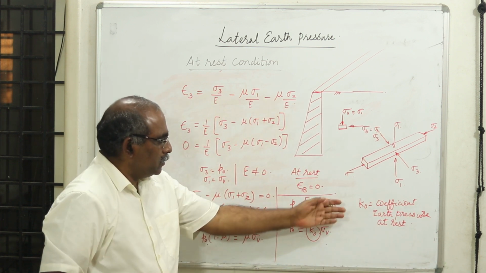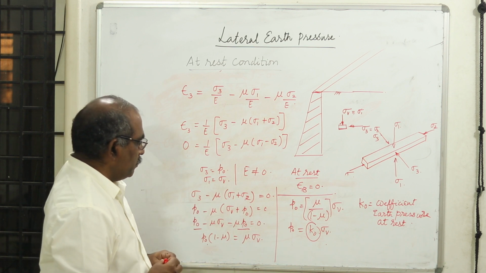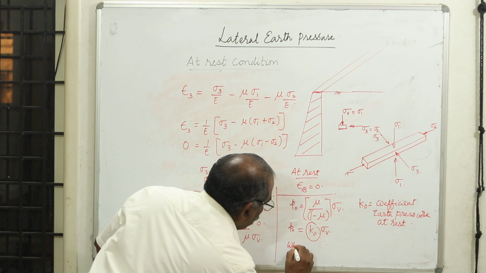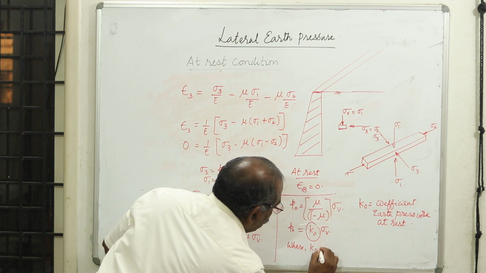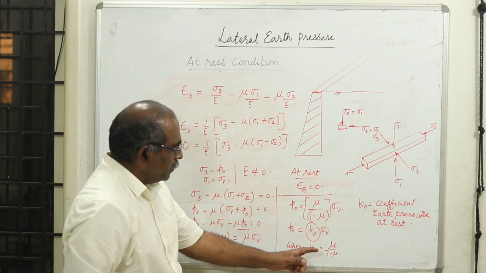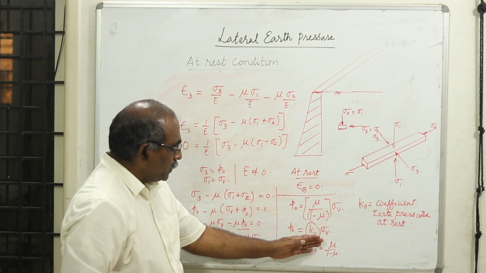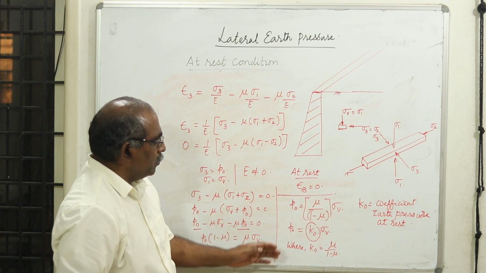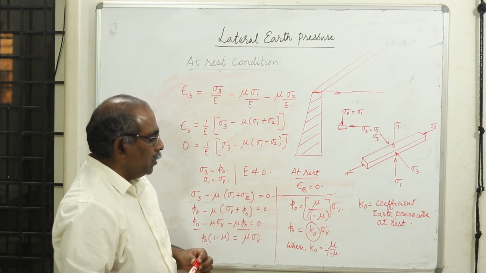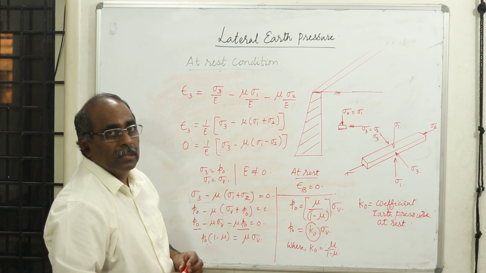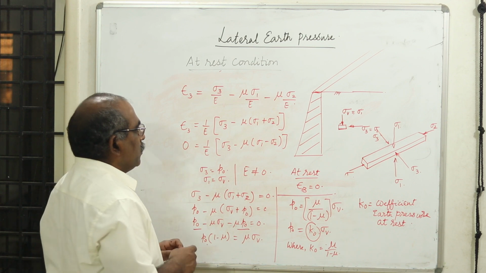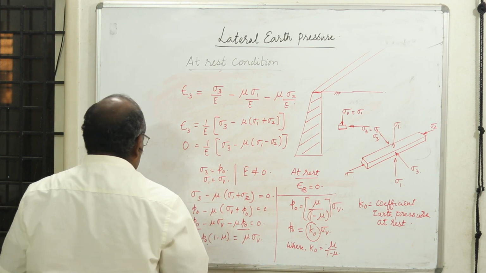Now we'll subsequently discuss what is meant by coefficient of earth pressure. This is K naught, where K naught is equal to mu by 1 minus mu. In the previous class I discussed what is meant by mu. The definition of mu, the Poisson's ratio, is nothing but the lateral strain to the longitudinal strain, and we spent sufficient time discussing the physical significance of the Poisson's ratio for our soil mechanics problems.